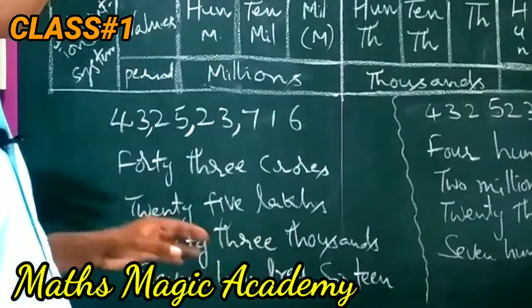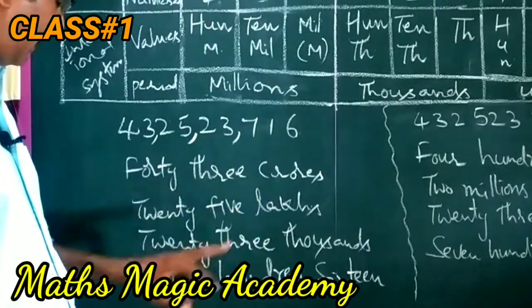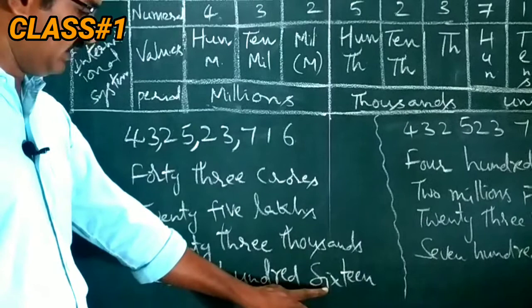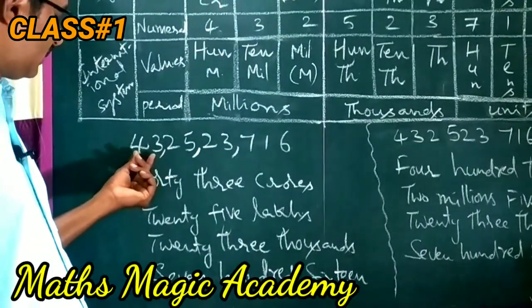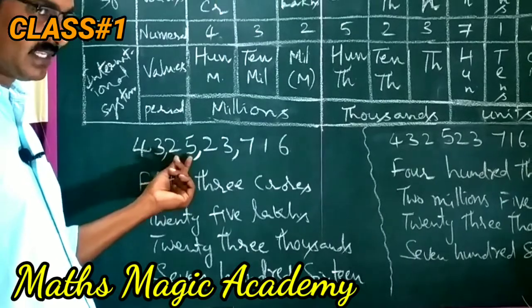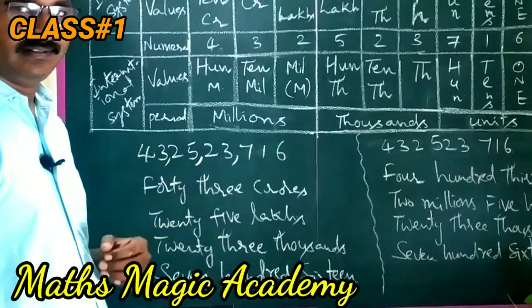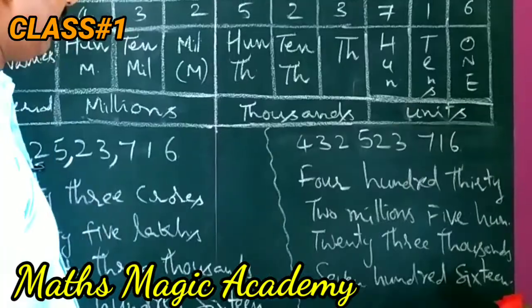How to read this? 43 crores, 25 lakhs, 23,716.